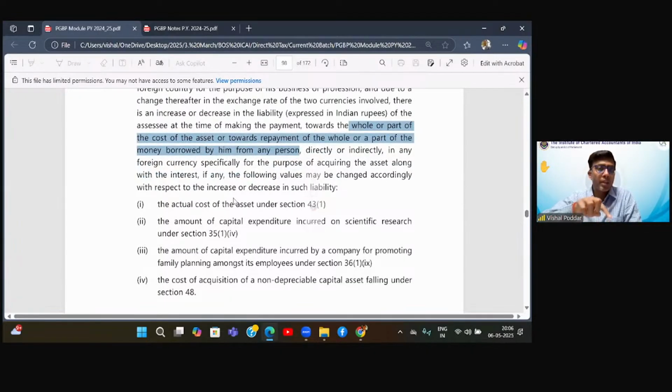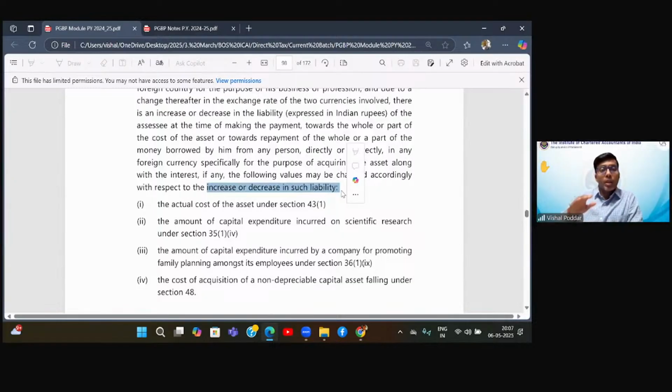But now when you are repaying the liability, you are repaying obviously by buying the dollars, by paying in rupees. So there is some increase or decrease in such liability. In my first year example, at first year end, the liability increased by 200 crore rupees. You had to repay $20 crore, but you paid 10 rupees extra per dollar, so it is 200 crore rupees extra. AS11, matching with 43A, says you add this to the cost of the asset.